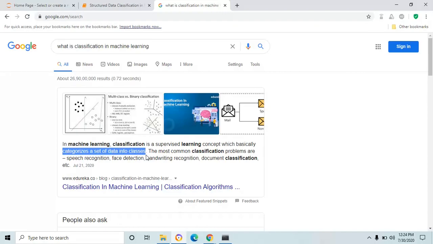For example, gender identification. Person is a data. That data can be categorized into two classes, gender, male or female. So here is the classification problem in the machine learning. And another one, dog breed identification. Here the dog is the data that can be categorized into a subgroup of classes. Say dog breed. Dog breed represents a classes. Here these two examples are for the classification problem in the machine learning model. There are many more classification problems in real life, and the other most common classification problems are speech recognition, face detection, handwriting recognition, and document classification.